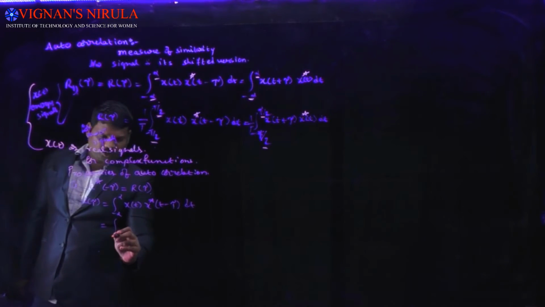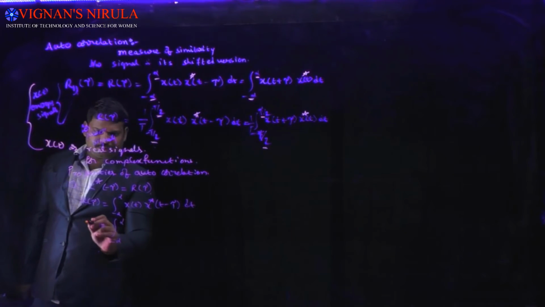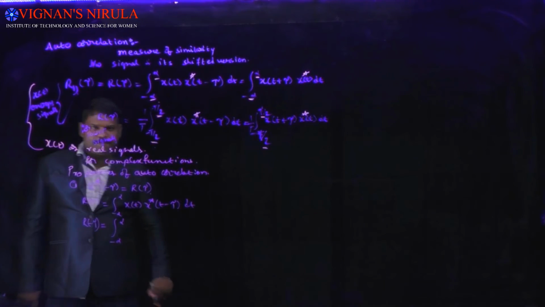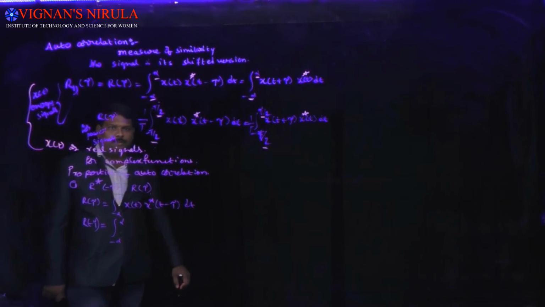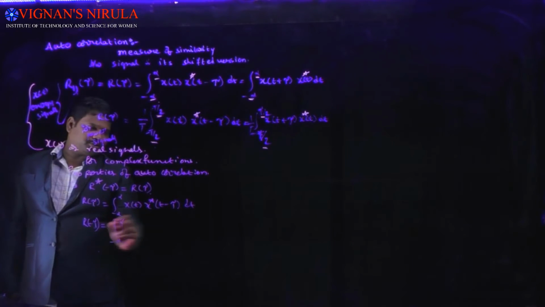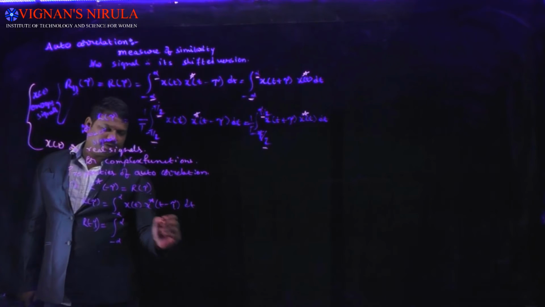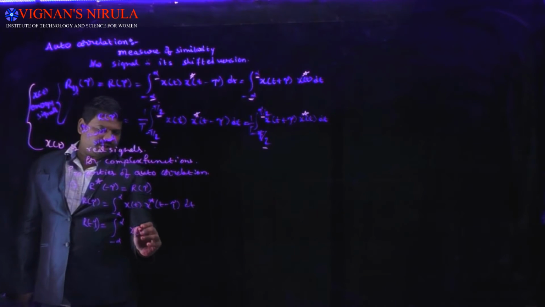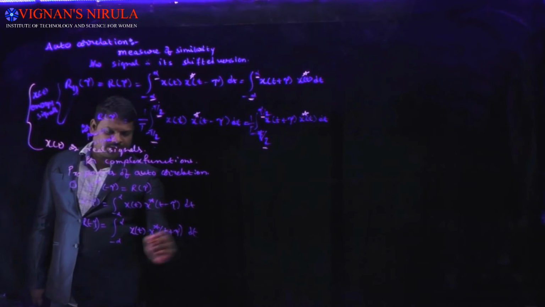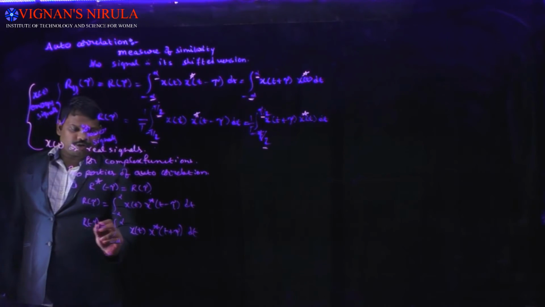Next, we need R of minus tau: tau is replaced with minus tau, so we get x of t, x star of t plus tau, dt. This is R of minus tau.